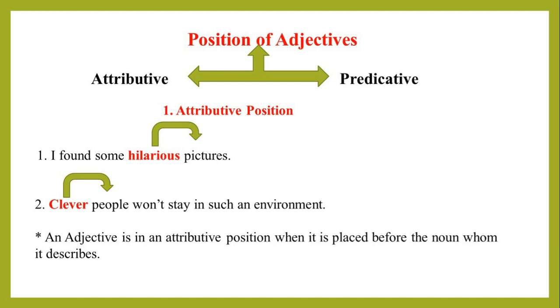Let's see these examples. Here, in the first sentence, the word hilarious is used just before the pictures which it describes. The same in the second example, the word clever is just before the word people and describes it. This position of adjectives is called attributive position. In other words, an adjective is in an attributive position when it is placed before the noun it describes.